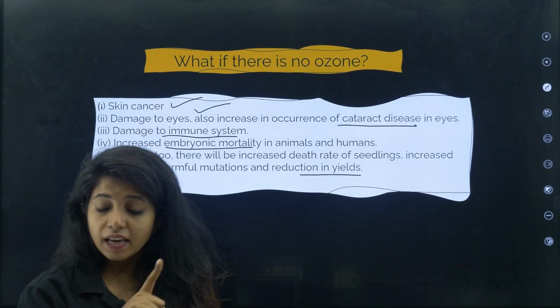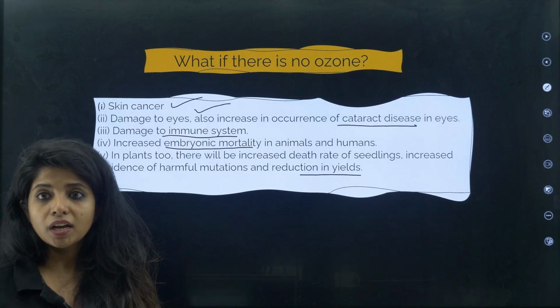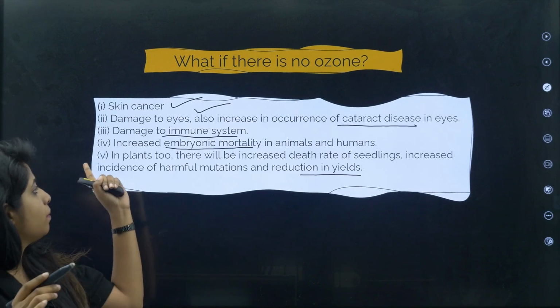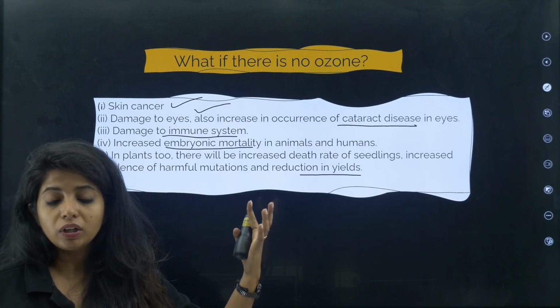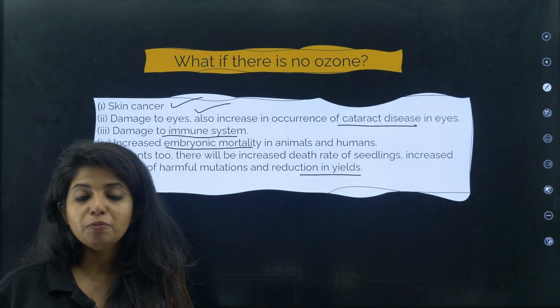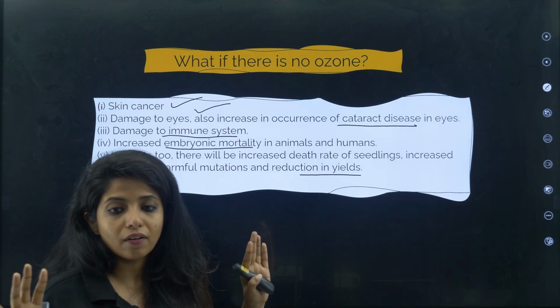Skin cancer, eyes will be damaged, your lenses will be damaged, cataract will be caused, damage to the immune system, everything damaged. Okay, all types of damage. There will be increased embryonic mortality, embryos will be dying off. In the plants also, the death rate will increase and the yield will become less. So these are the problems if there is no ozone in our environment.